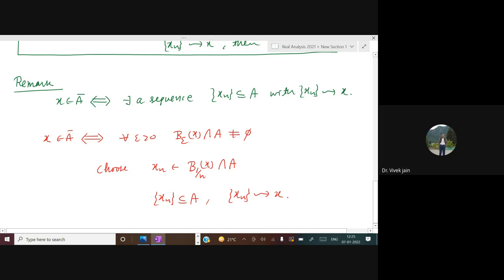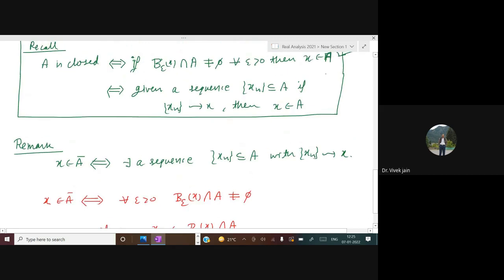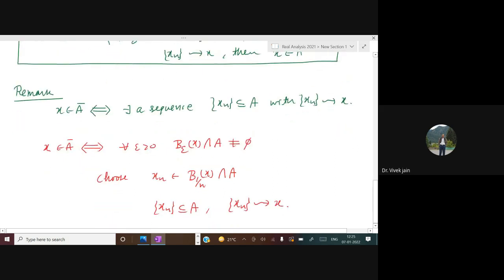Yes, we have also done this while proving this proposition. So take X in A closure. Then by definition, for all epsilon greater than 0, B epsilon X intersection A is not equal to empty set. This implies that we can choose Xn in B 1 by n X intersection A such that Xn is contained in A and Xn converges to X. So this part is okay: if X is in A closure, then this will happen.